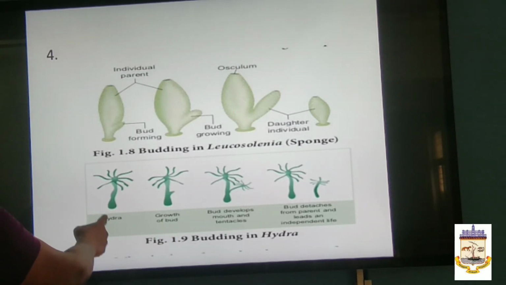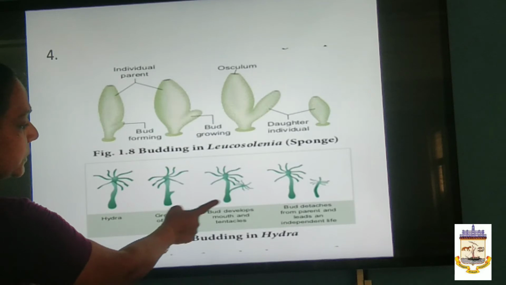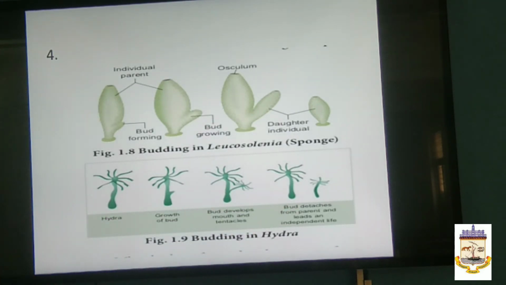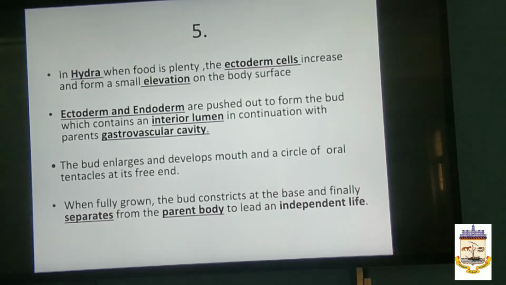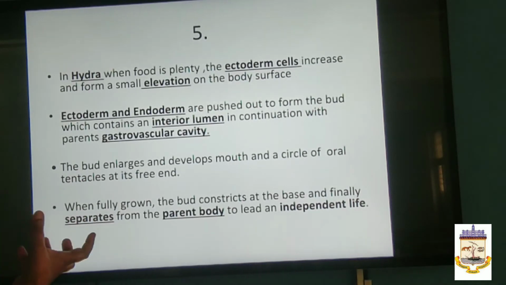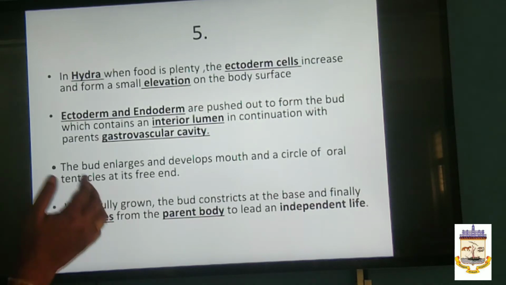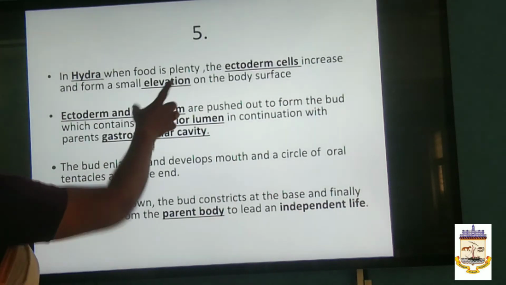In Hydra also you can find the formation of the bud. The growth deepens, and after that it gets cut off and leads an independent life. In Hydra, when it has plenty of food, the ectodermal cells, the outermost layer, increase to form an elevation.